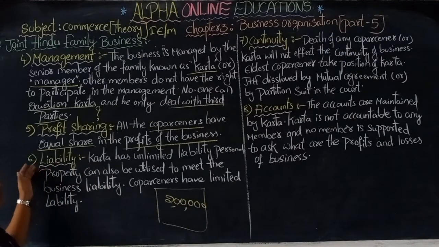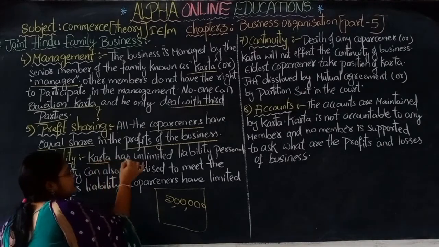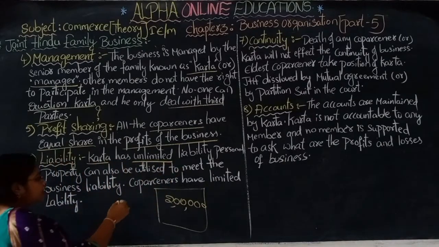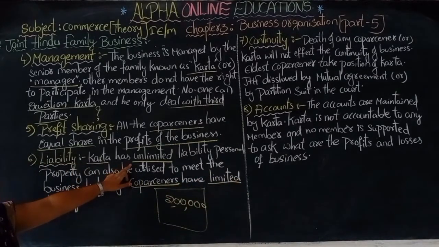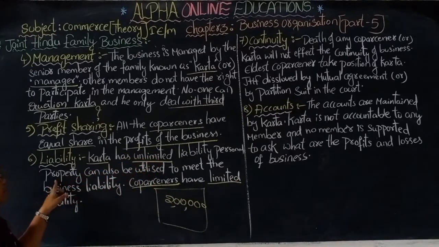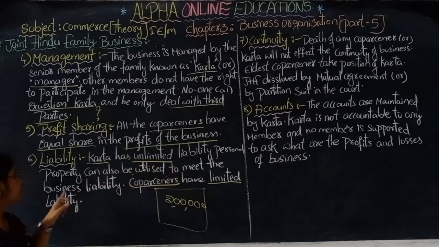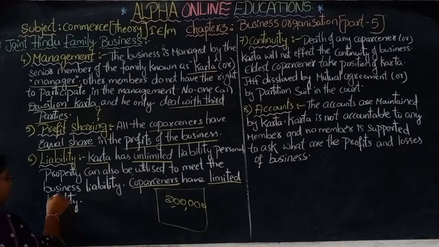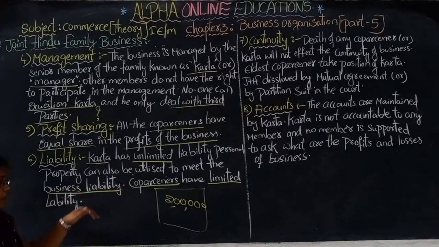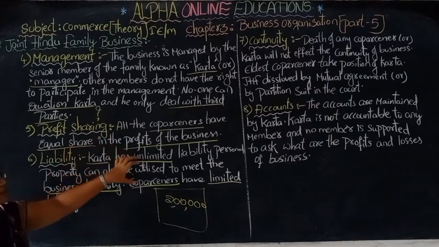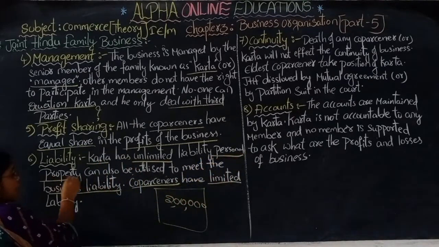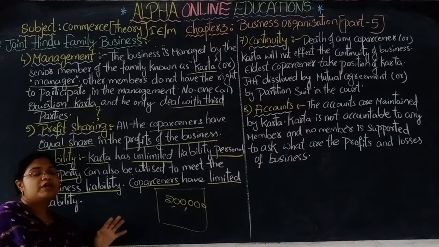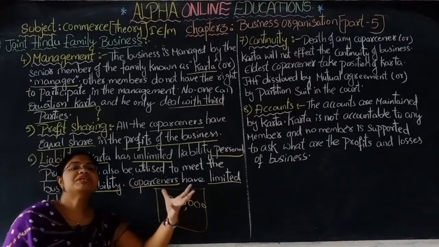Next, liability. We know the liability of the karta is unlimited. The liability of the co-partners is limited. What do you mean by unlimited? It means the personal property can also be utilized to meet the business liability. To clear the debts and dues in the business, the karta's personal property is also used. If the amount he pays is not sufficient, his personal property can also be fully utilized.